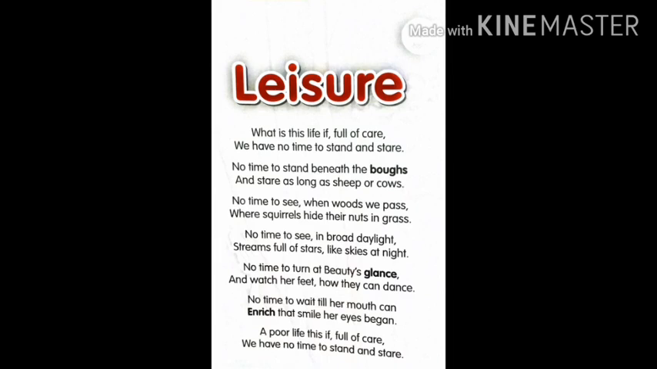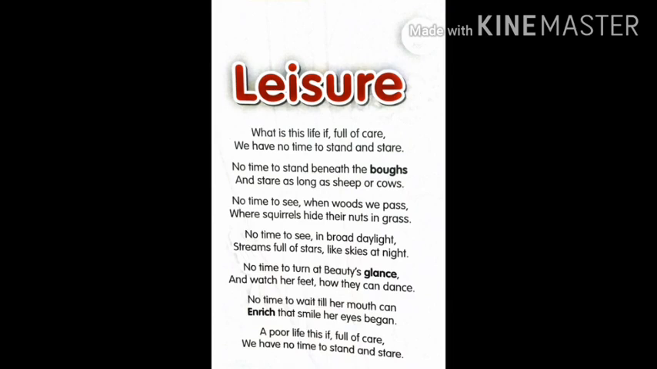What do you mean by the boughs? The branches of the trees. Nowadays we are unable to find the trees. So how can we stand under the trees? Beneath means under. How can we stand under the trees and look at them? So he wants us to stay, to look continuously and stare as long as sheep or cows.